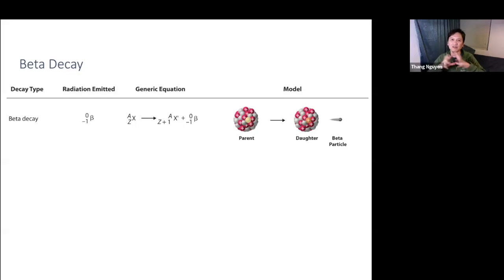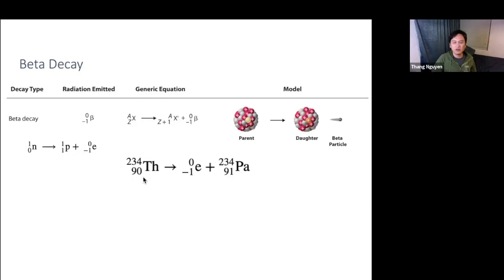Think about that in your life. If you want to become more positive, how do you become more positive? One way is to lose the negativity around you. If you cut ties with negative people, you become more positive in your life. Same thing here. If that neutron gets rid of the negative charge, it becomes a positive charge. 0 minus -1 is +1, and therefore it becomes a proton. I've summarized that here. A neutron transforms into a proton in a process that releases something called a beta particle.